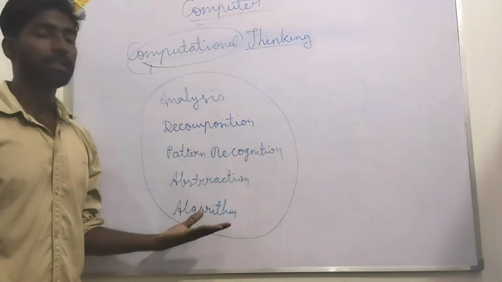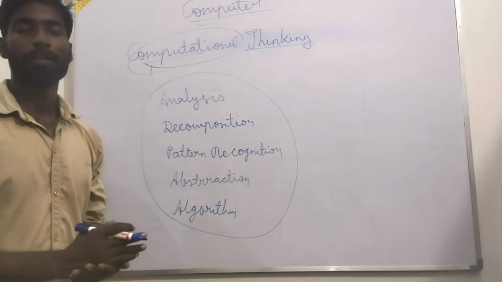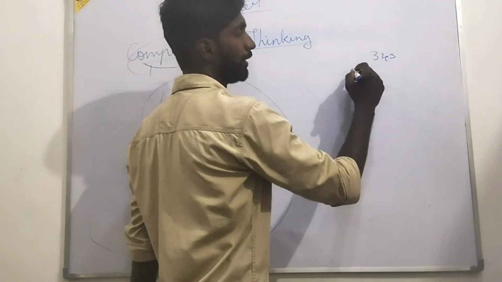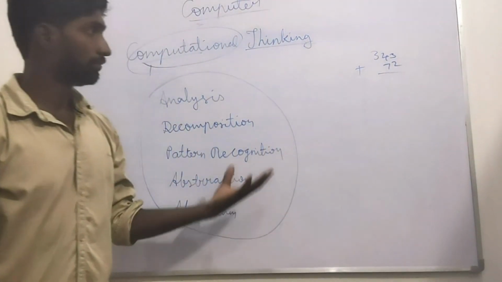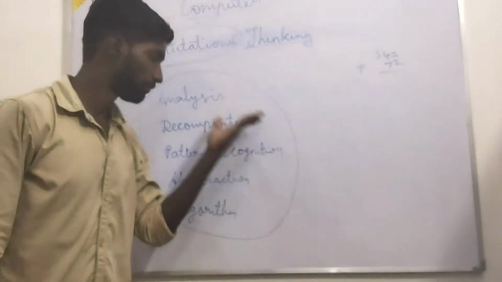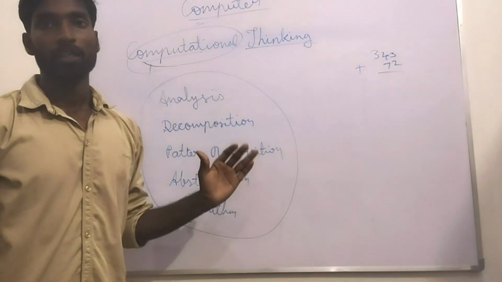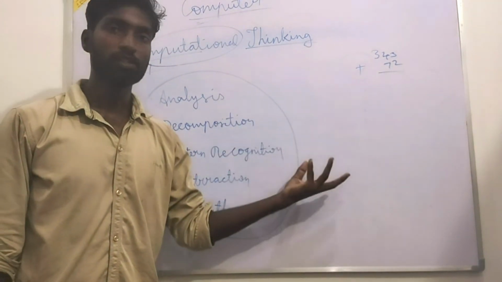This is the way a computer solves every problem. For example, if you give 343 plus 72, the computer will solve this question in this way only. It can be mathematics, it can be programming, it can be conditions.